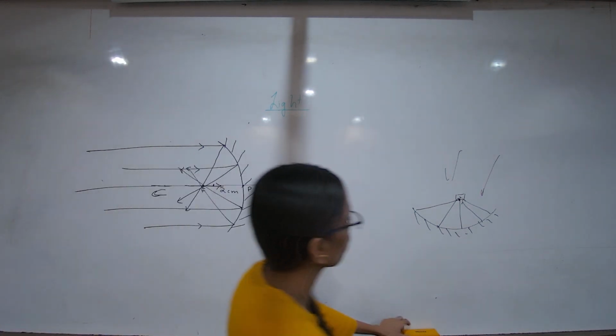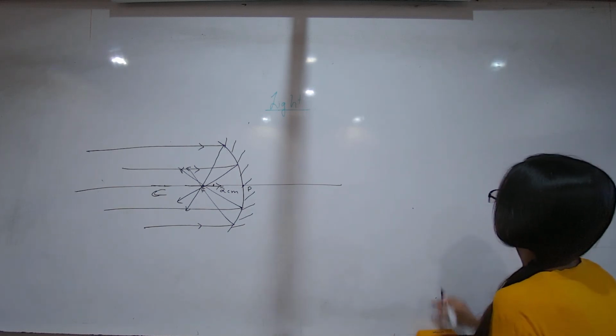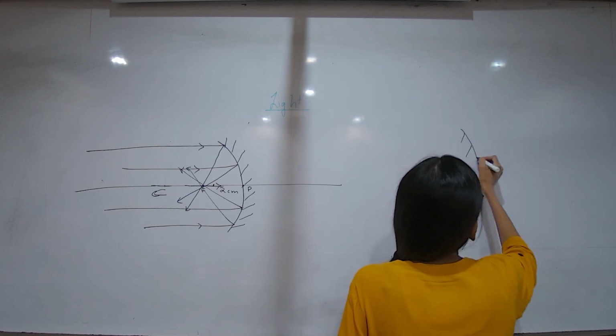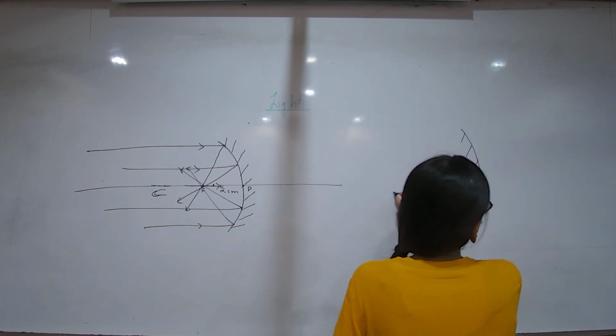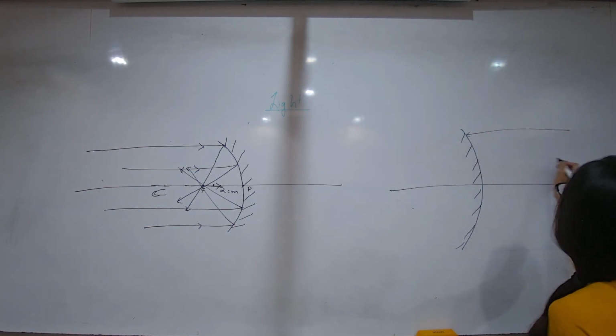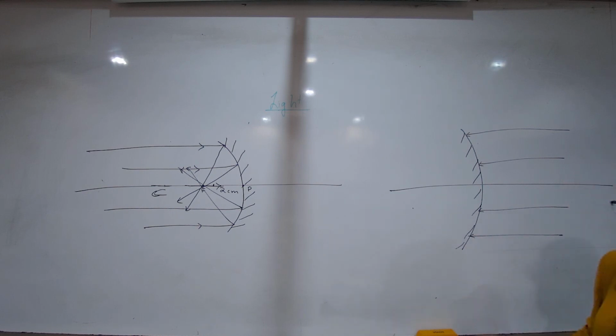In case of your convex mirror, again parallel rays will hit. And what will happen now? They will diverge.